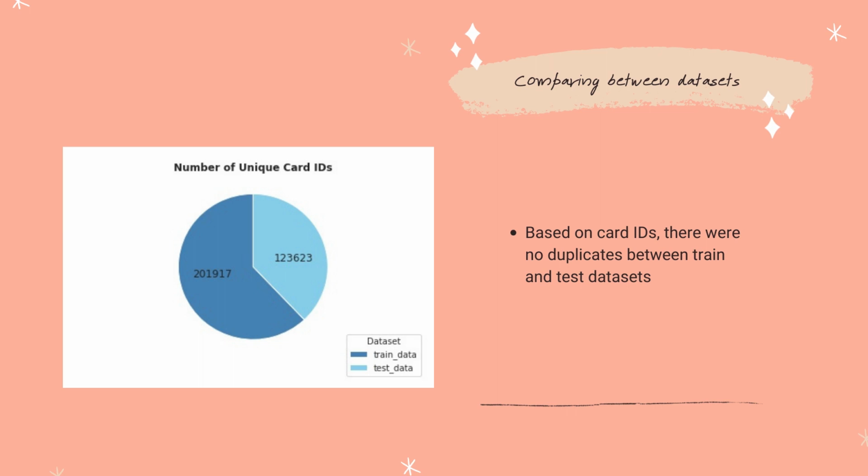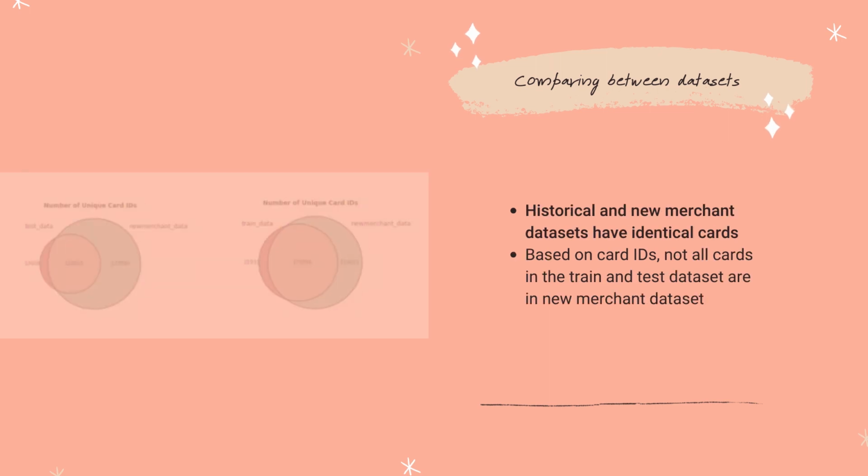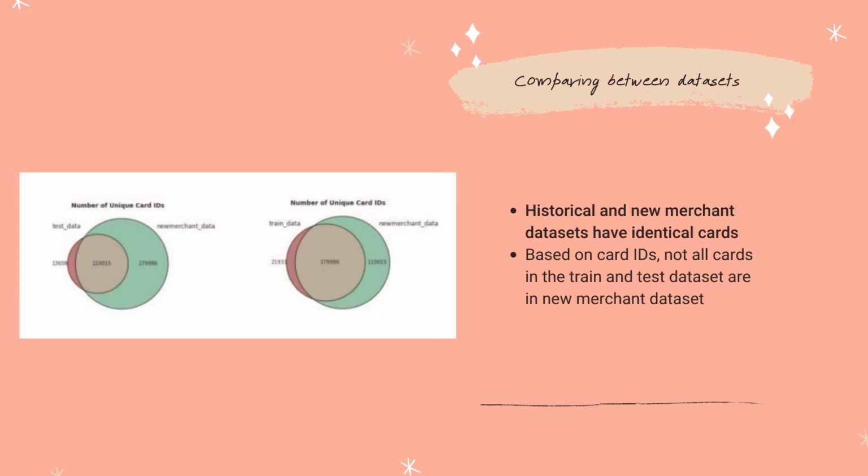Moving on to dataset comparisons. Based on card IDs, no duplicated cards were found between the training and test sets. Also, cards in the historical and new merchant sets were identical. However, not all cards from the training and test sets are found in the new merchant set.